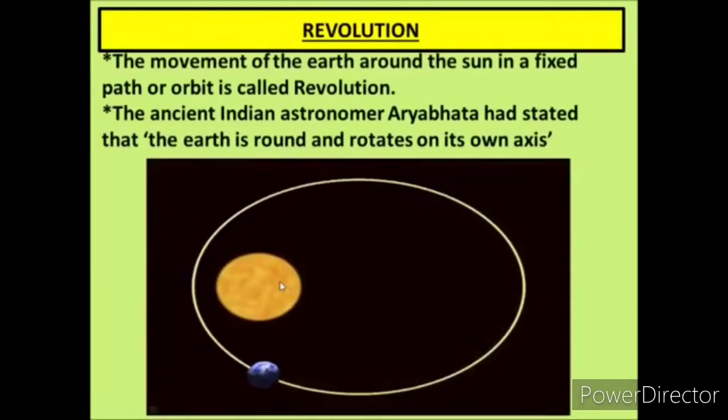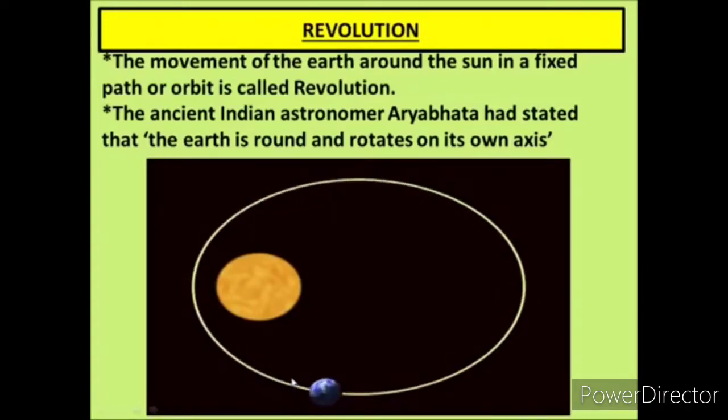The movement of the earth around the sun in a fixed path or orbit is called revolution, or another definition is the journey of the earth around the sun in a fixed path or orbit is called revolution.